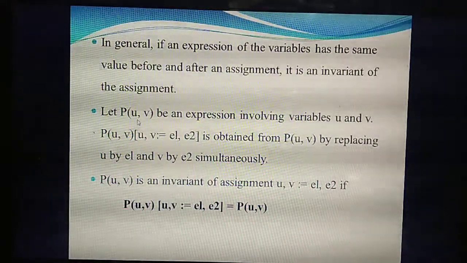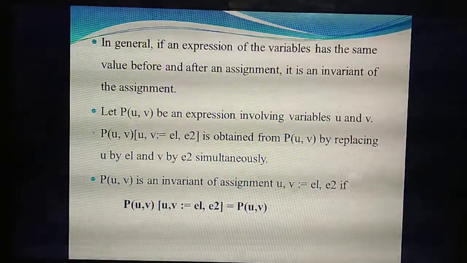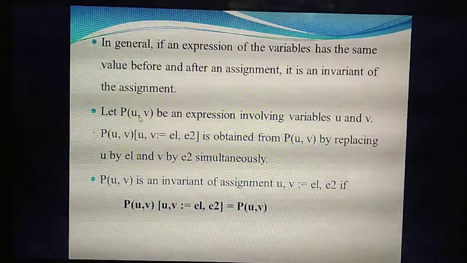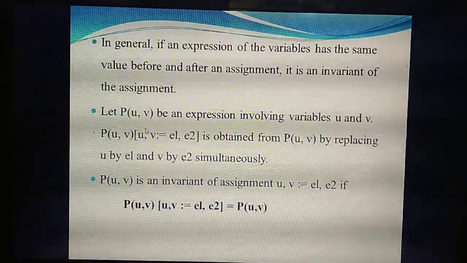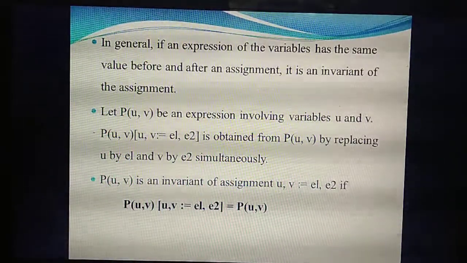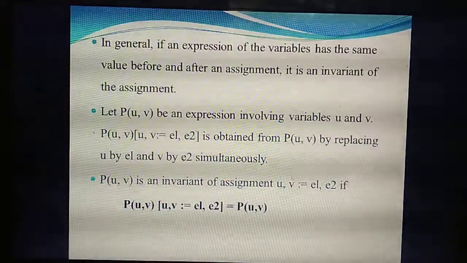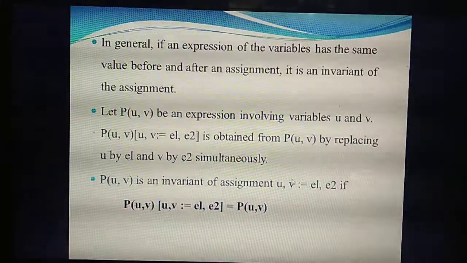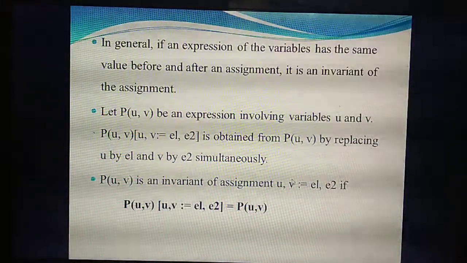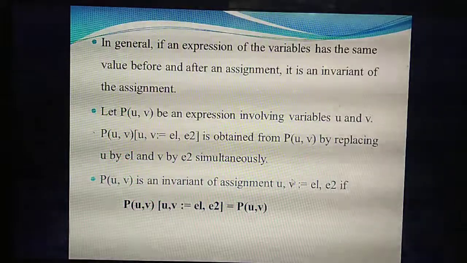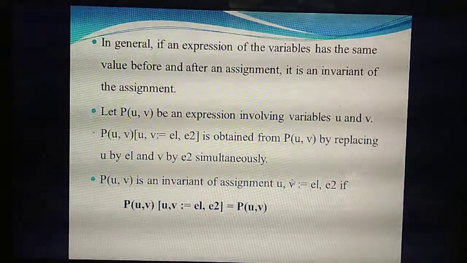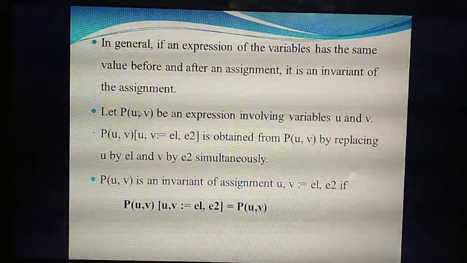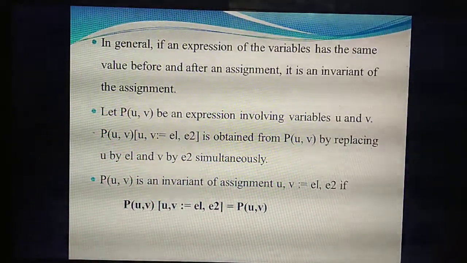U and V. P of U comma V is an expression, and this expression contains two variables, U and V. Now you are going to assign two variables E1 and E2, replacing the values of U and V with E1 and E2.